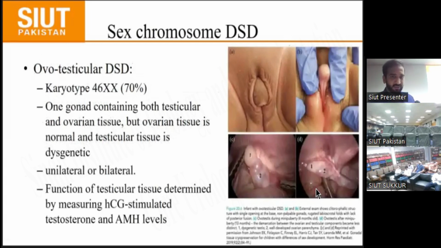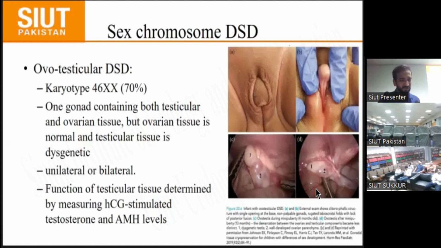Another type of sex chromosome DSD is ovotesticular DSD, in which the karyotype is 46,XX in 70%, and a mosaic form is another 30% that may be there. In ovotesticular DSD, there is one gonad containing both testicular and ovarian tissue, but the ovarian tissue is mostly normal and the testicular tissue is mostly dysgenetic.